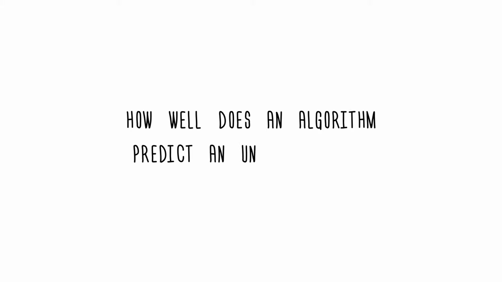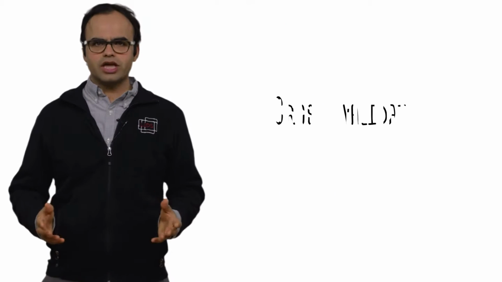To be able to evaluate performance of an algorithm, we will need to know how well an algorithm predicts an unknown entry. Now, if an entry is unknown, then we will never know how good the prediction is. This is a standard dilemma all such evaluation tasks face. To overcome this, a simple but clever solution has been developed, which is known as cross-validation.